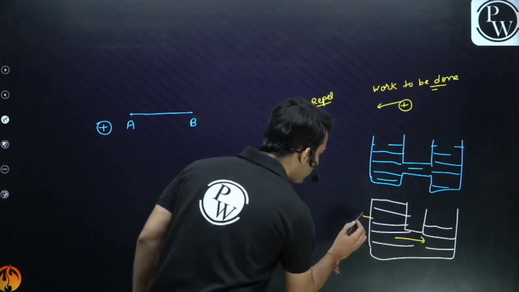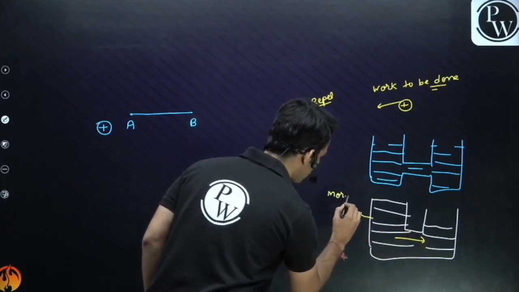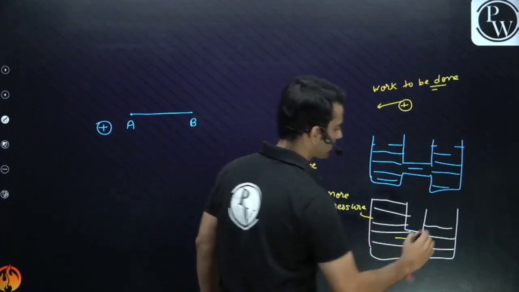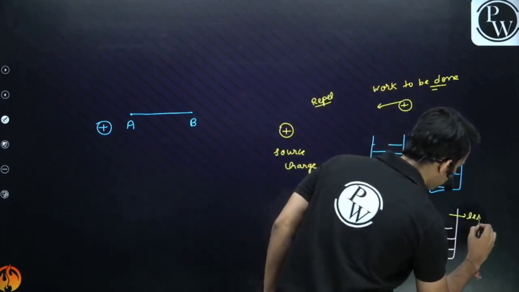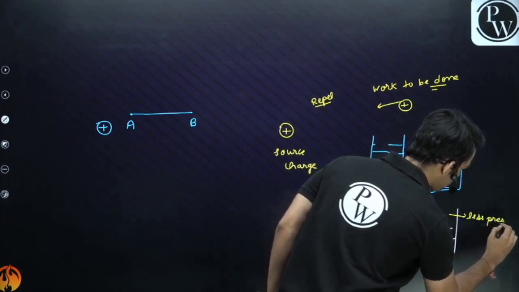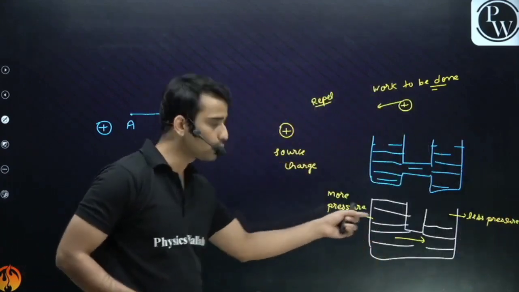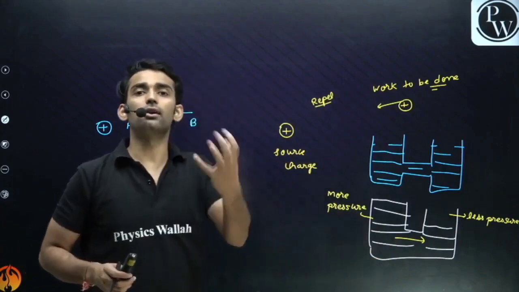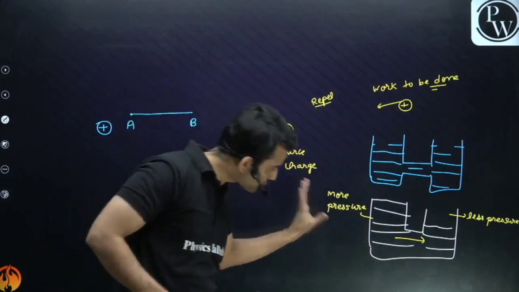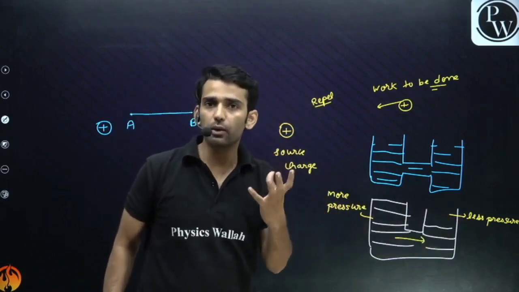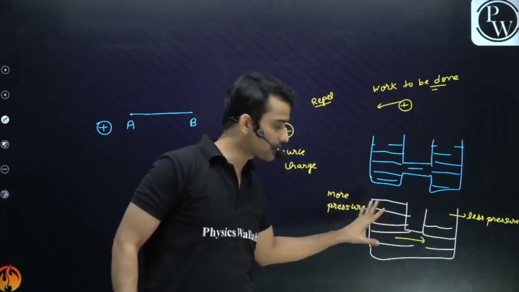Here we have more pressure. Here we have less pressure, guys. So that's why water is flowing from high pressure to low pressure. So there is a gradient of something. There is something that is pushing the water to go from here to here. So some external push is required. There is a difference of a pressure.